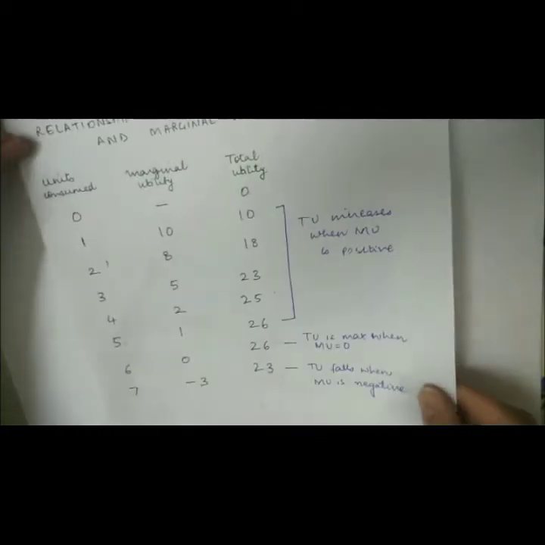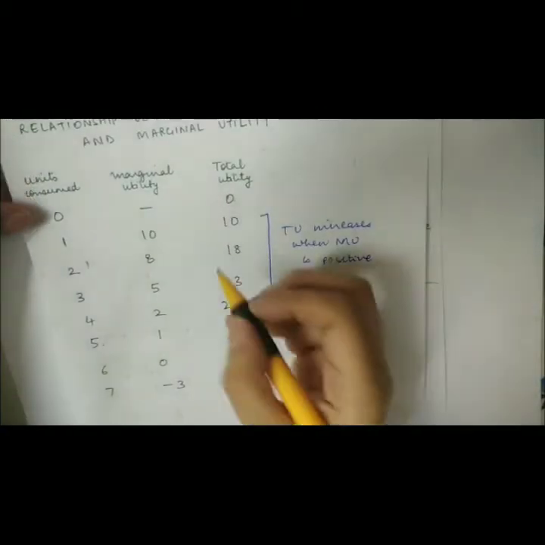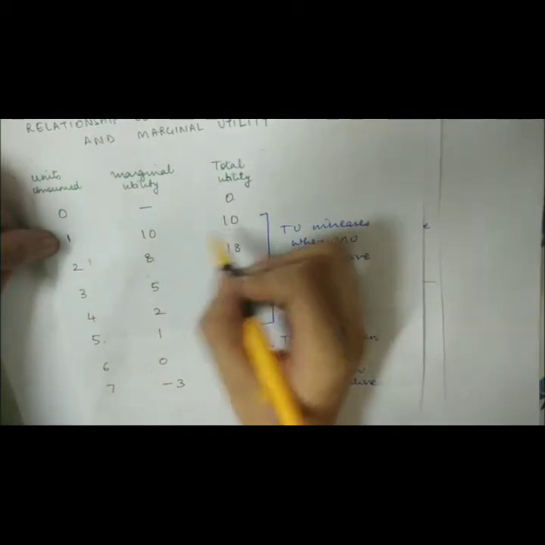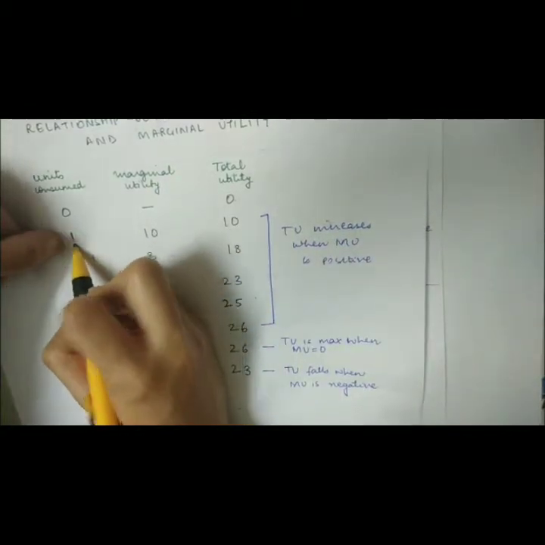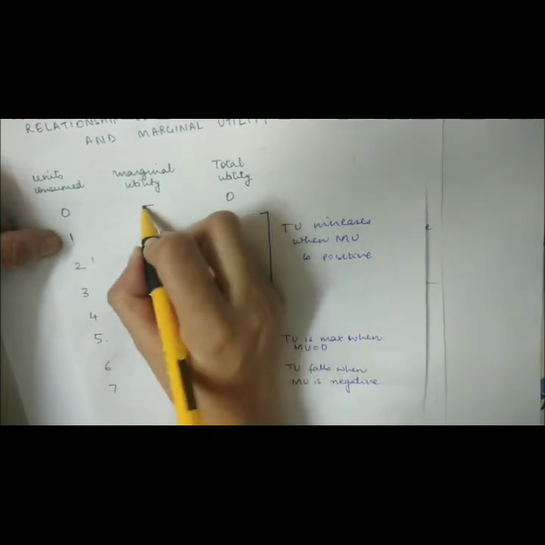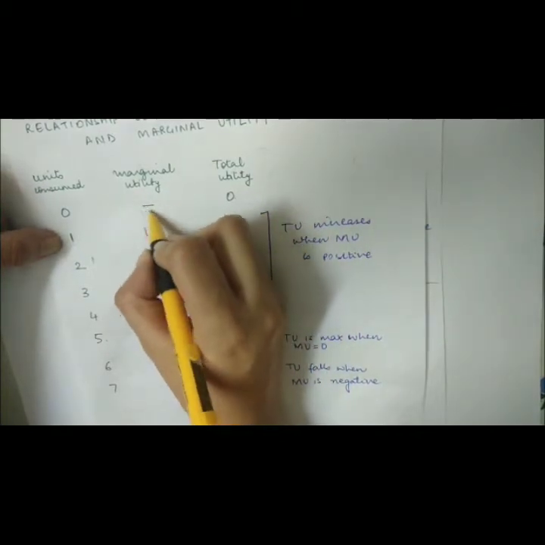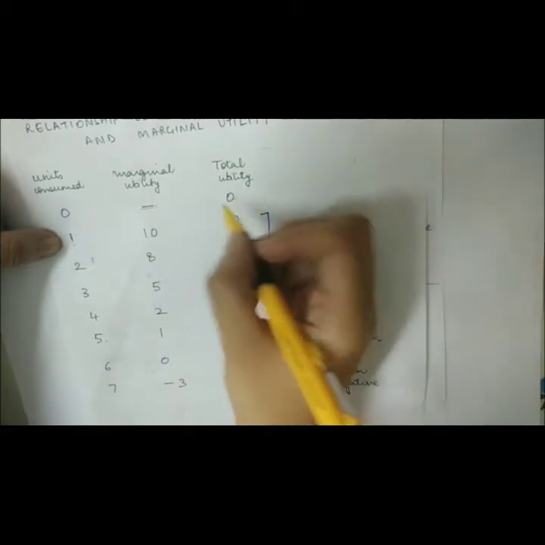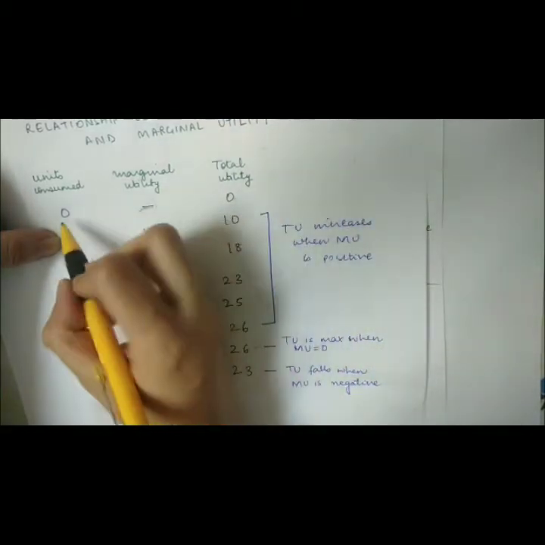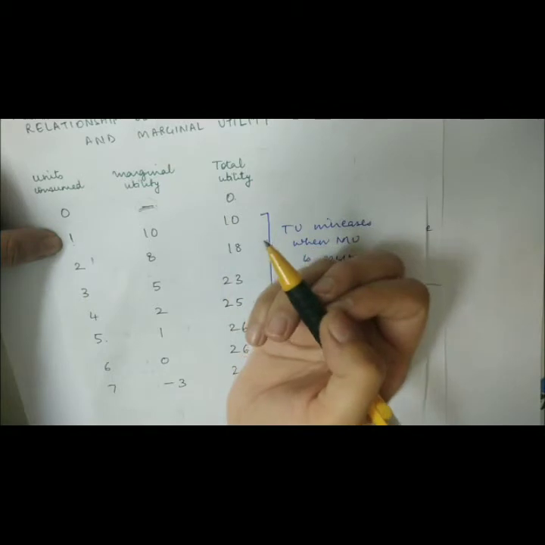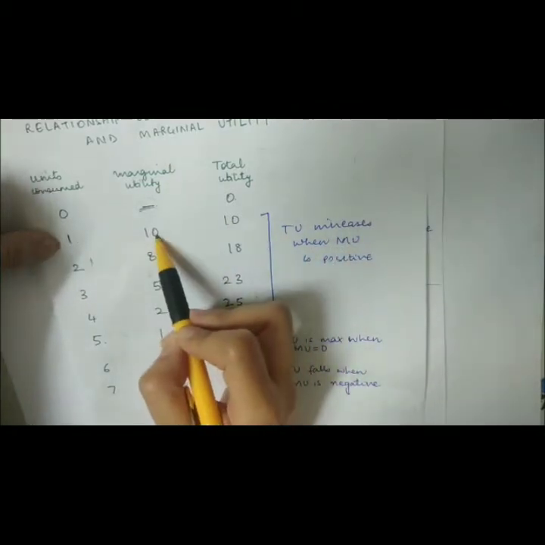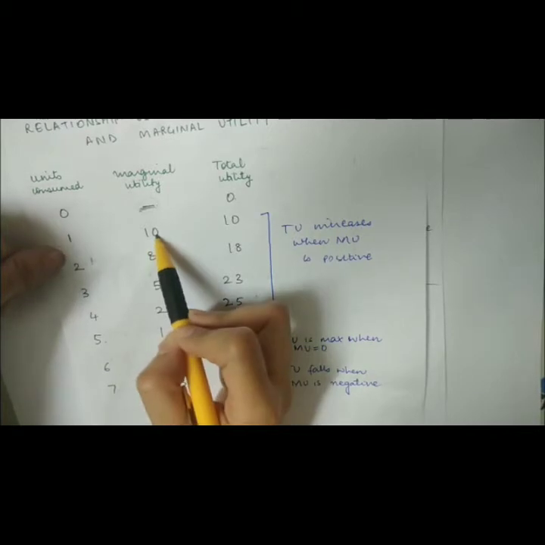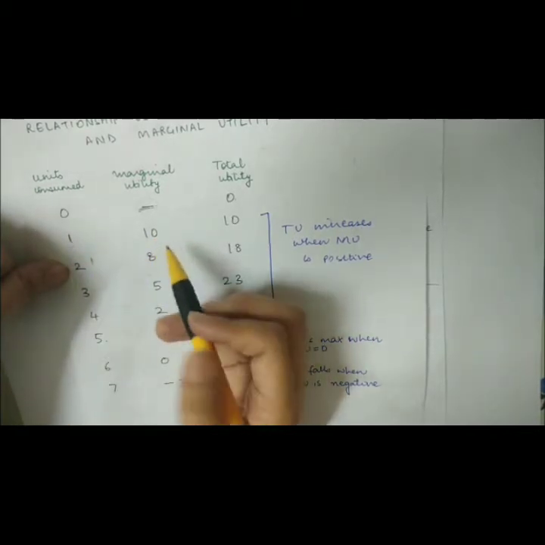Now in this example, if you want to find the total utility of commodity 1, it is the marginal utility of commodity 0, which you don't know, because when you just start from 0 units, there's a slash here, plus the marginal utility that you derive from the first unit of consumption of that glass.